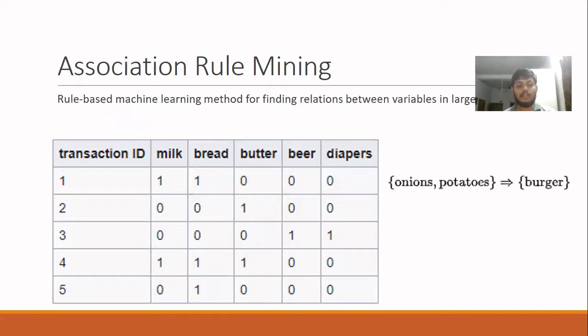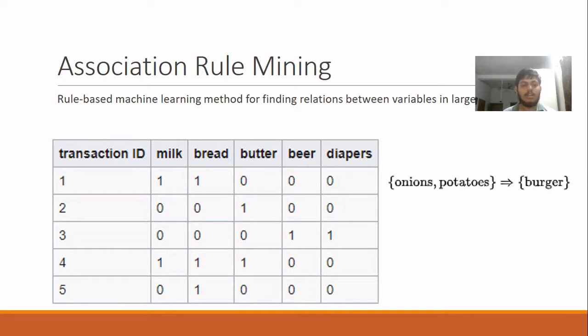So in order to understand the a priori algorithm, we first need to understand the scope, which is association rule mining. It is a rule-based machine learning method for discovering interesting relations between variables in large databases. It is intended to identify strong rules discovered in databases using some measures of interestingness or to highlight general trends in the database. This has applications in domains such as market basket analysis.